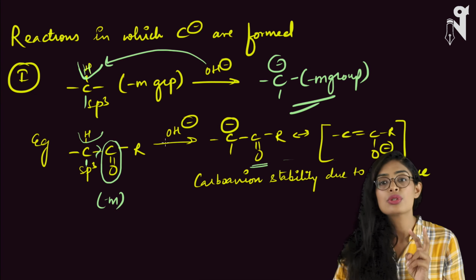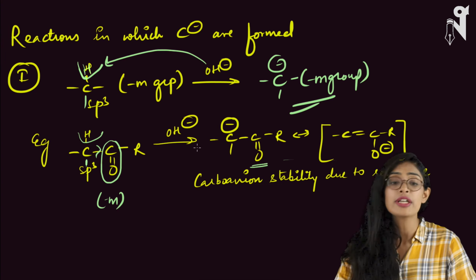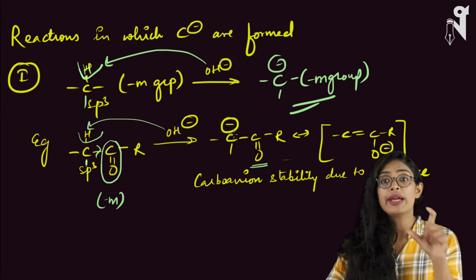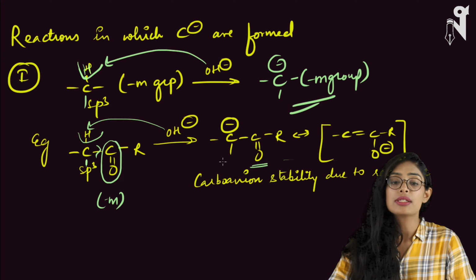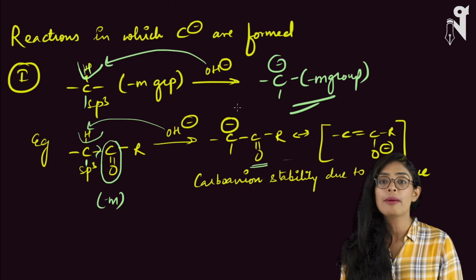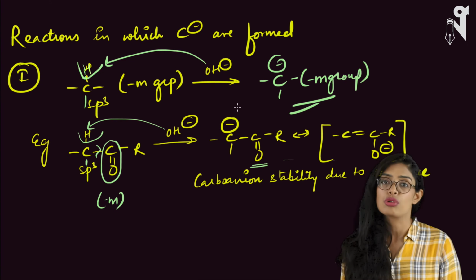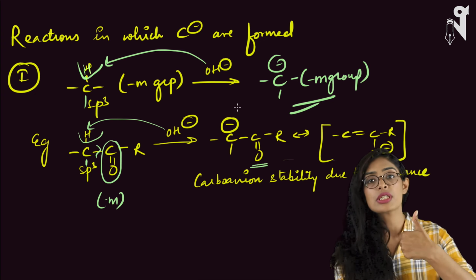So there are two reasons for hydrogens to go out. One is that C=O is an electronegative group and will pull the electron density through the inductive effect, making the carbon-hydrogen bond weaker, and OH minus will come and take away this hydrogen, causing the formation of the negative charge. Now the conjugate base is also very stable by resonance. So this is how carbanions are formed if you have an sp3 hybridized carbon which is an immediate neighbor of a minus M group. Minus M groups are electron withdrawing groups through the inductive effect as well as through the resonance effect, both.